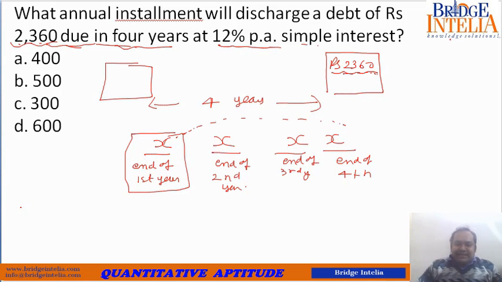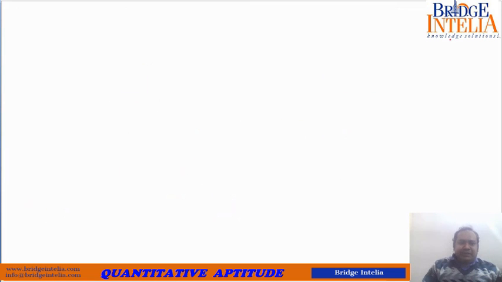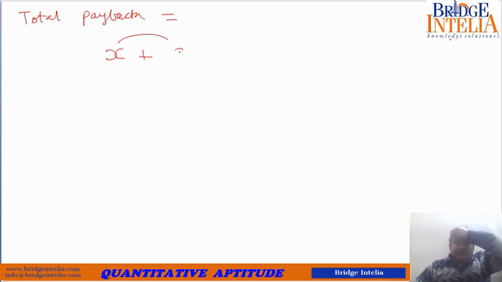You have already paid him X. Now this payment X is also X plus 3 years of interest on this X. So effectively speaking, the total amount that you are going to pay back, total payback, is equal to X plus 3 years of interest.